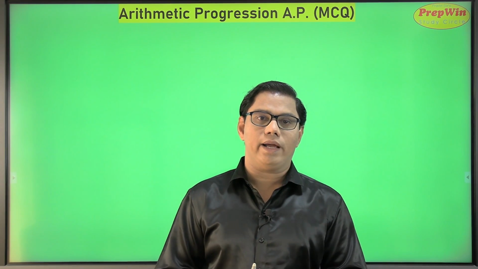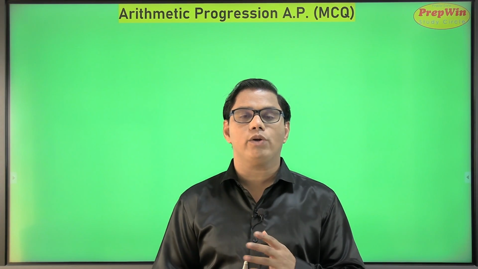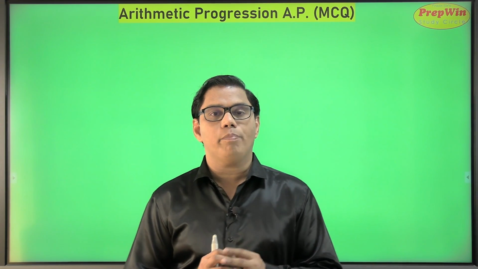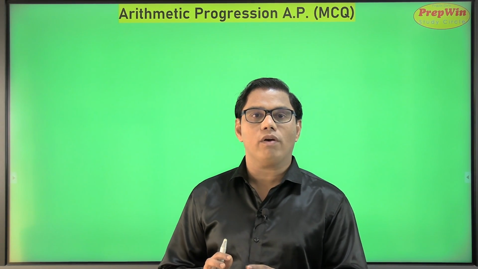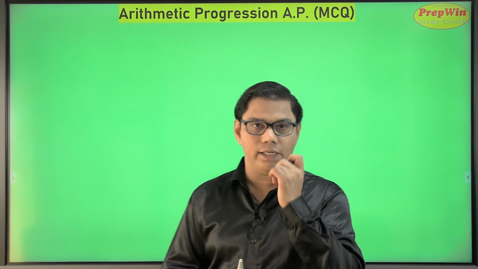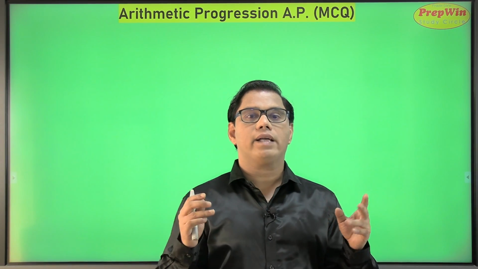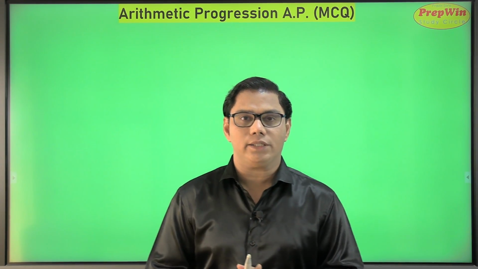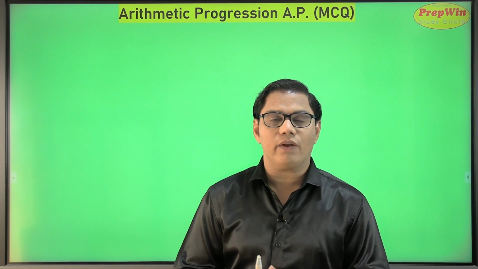You have seen a number line, natural numbers starting from 0 and going on to 1, 2, 3, 4 up to infinity. But when we write a series in a particular form, it can become a special series. There are many different kinds of series. The first among them is arithmetic progression. Then you also have geometric progression, then a combination of both, arithmetico-geometric progression, harmonic progression, etc. But our concern today is arithmetic progression. So without wasting any time, we will start.